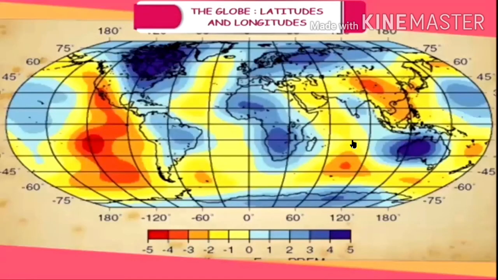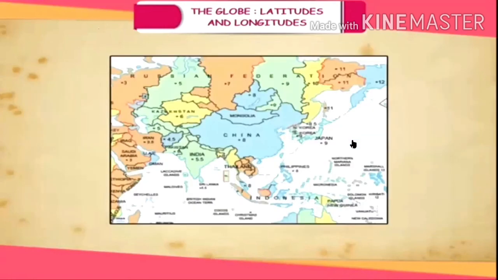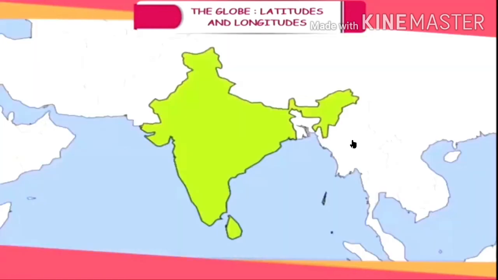The surface of the earth is divided into 24 zones. There are as many zones as there are hours in a day. These are called time zones, and the time established in each zone is called the standard time for that particular zone. The time in each zone differs by one hour.